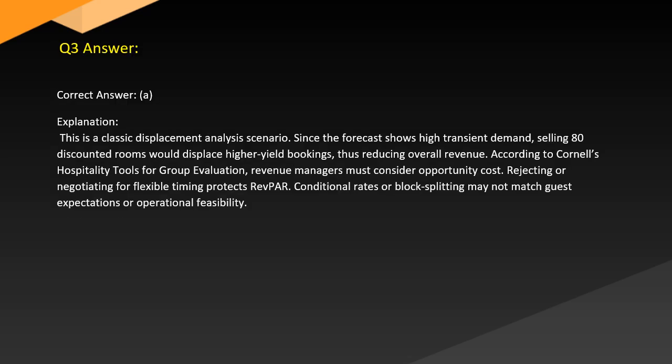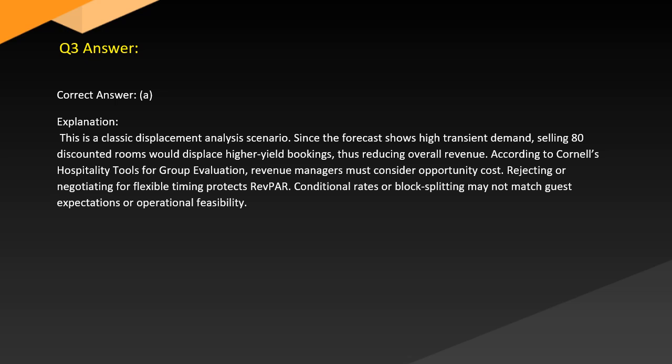Answer. Correct answer: A. Explanation. This is a classic displacement analysis scenario. Since the forecast shows high transient demand, selling 80 discounted rooms would displace high-yield bookings, thus reducing overall revenue.